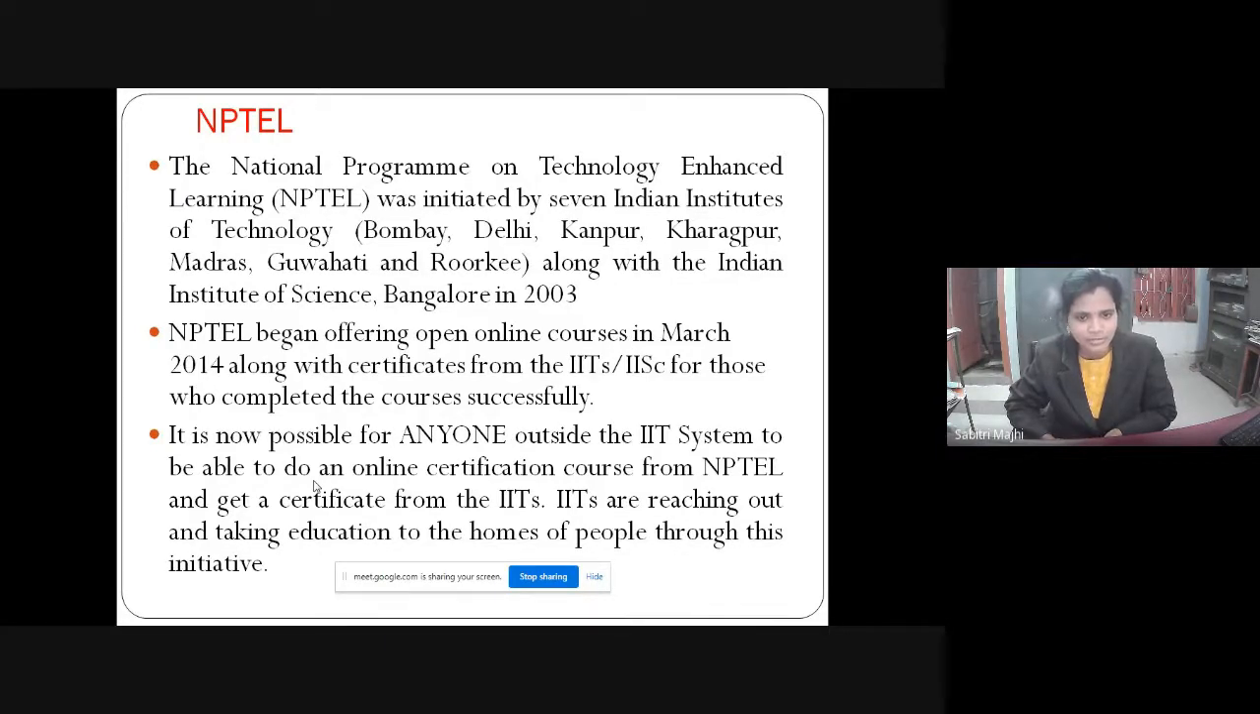So it is now possible for everyone outside the IIT system to be able to do an online certificate course from NPTEL. So although students do not belong to IITs, they can also avail the certificate from IIT through this NPTEL portal.